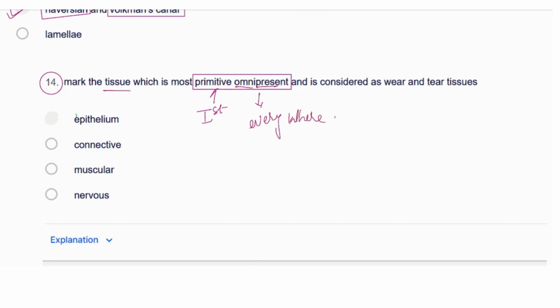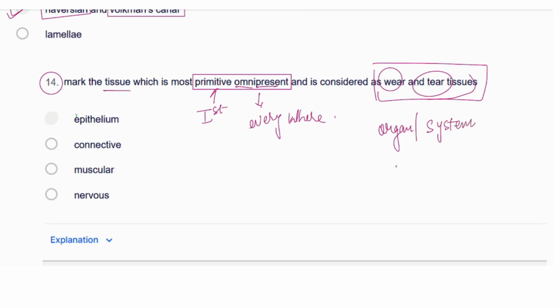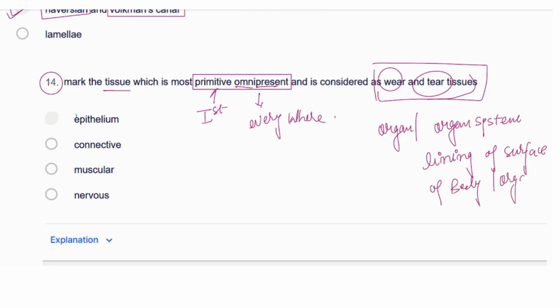And it is considered a wear and tear tissue, that would be present everywhere and used by other cells also, whether it is the organ, or the organ system, or the lining on the surface of the body, or the outer surface of the organ or the body. So here it should be the epithelial tissues.